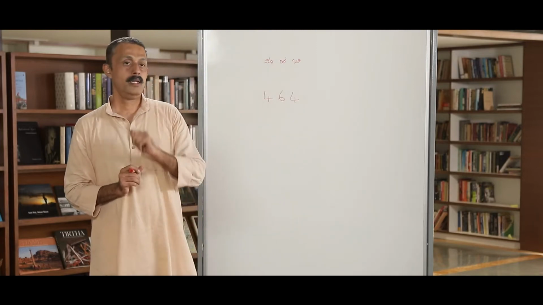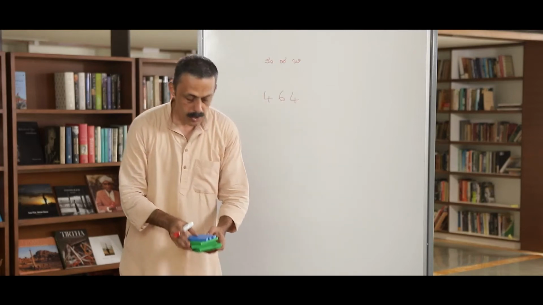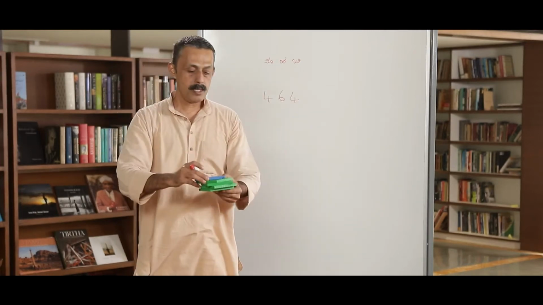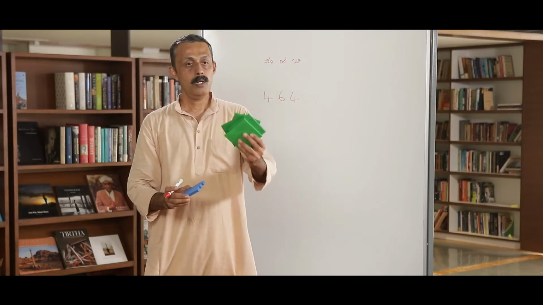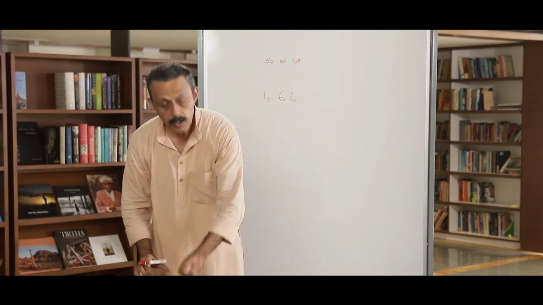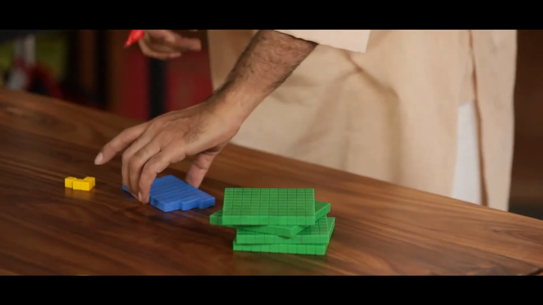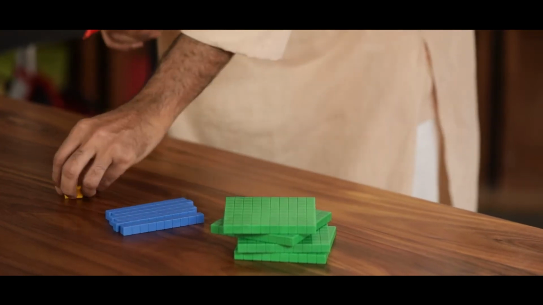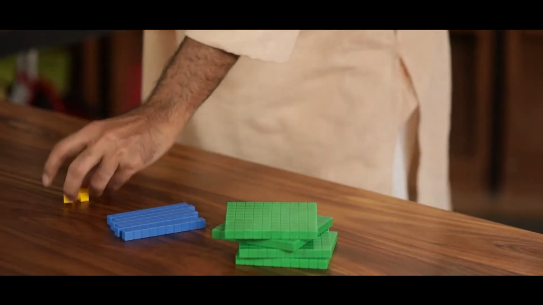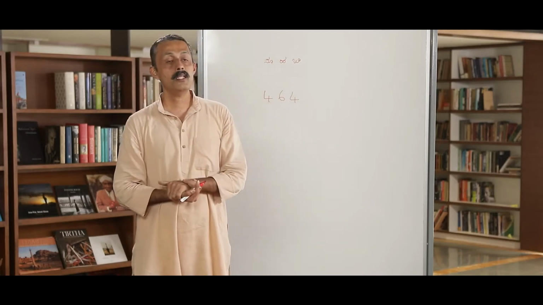Let us listen to a story. Now, here I have a basket on my head, and this is in it. This is a jackfruit, this is mango, and this is lemon. All this, that is 4 jackfruits, 6 mangoes, and 4 lemons. I am carrying this in a basket on my head.